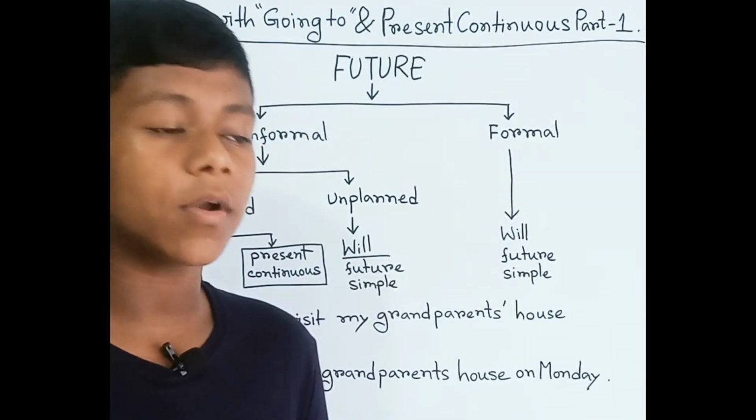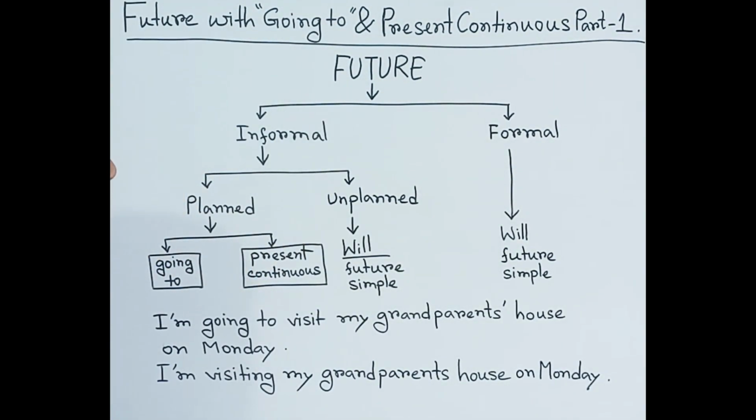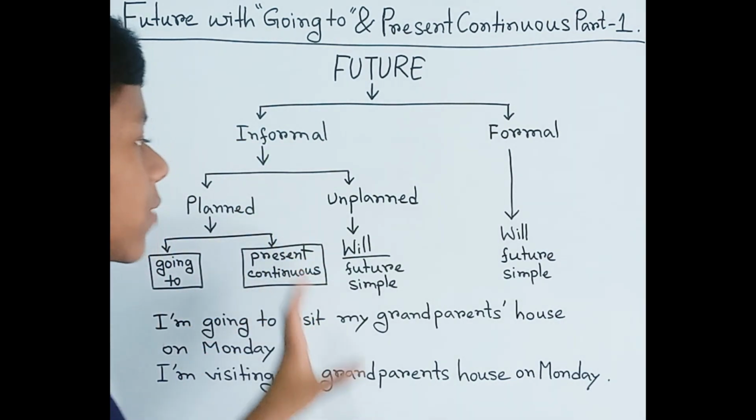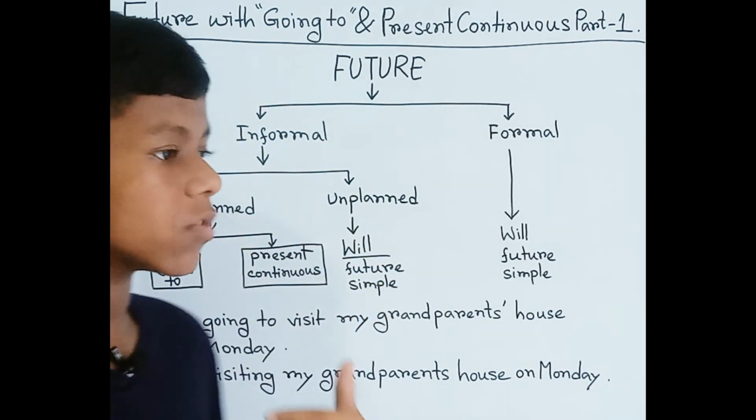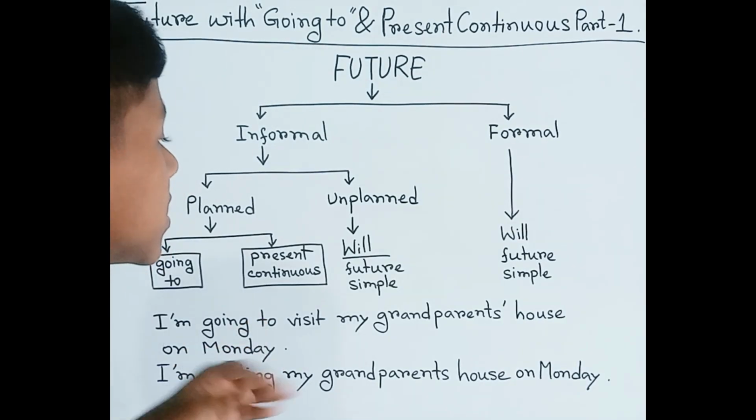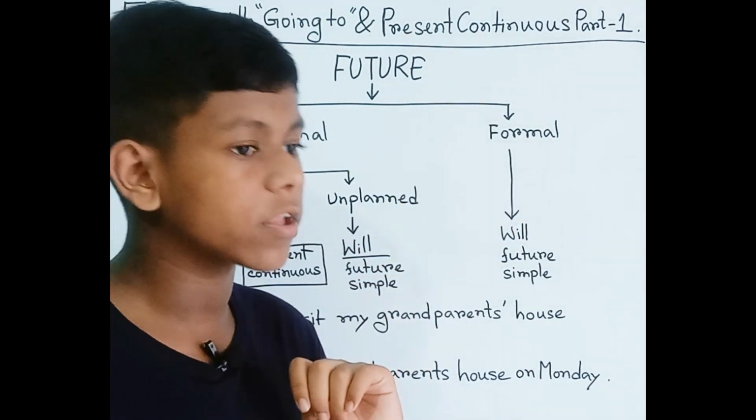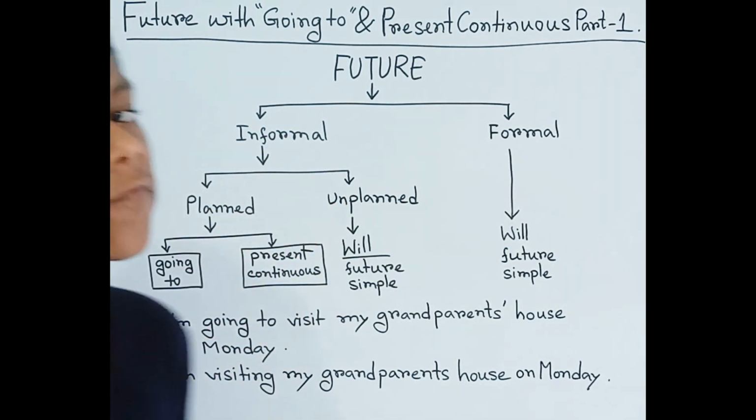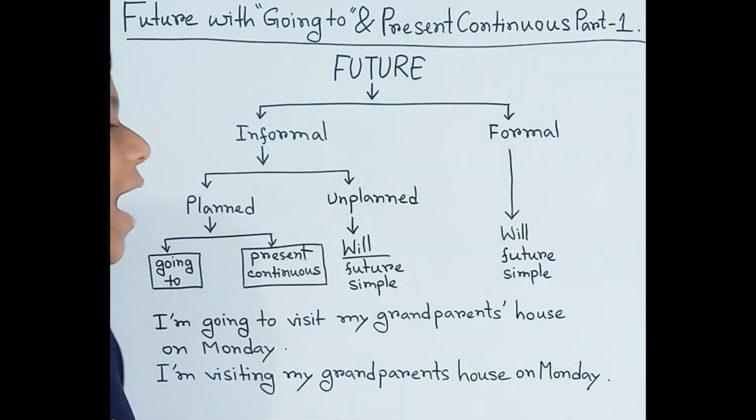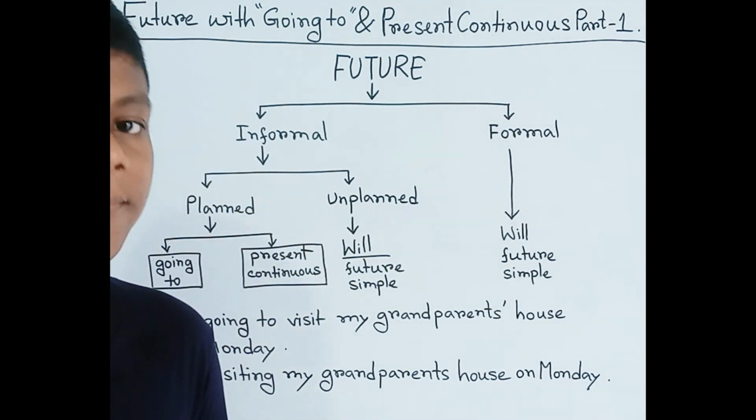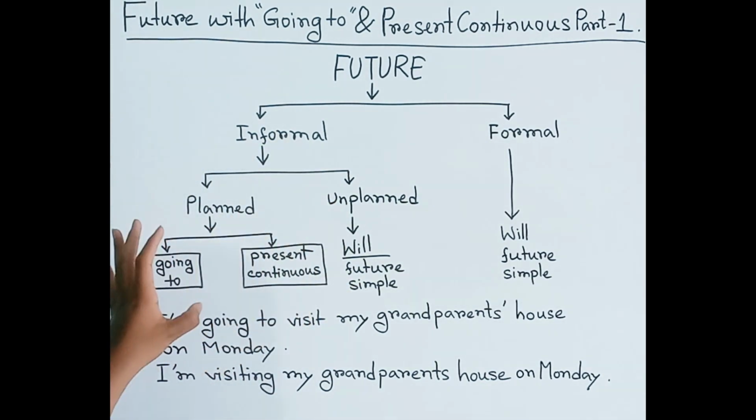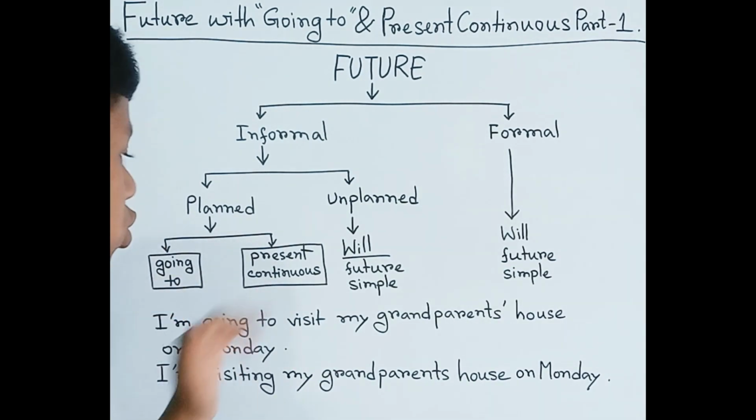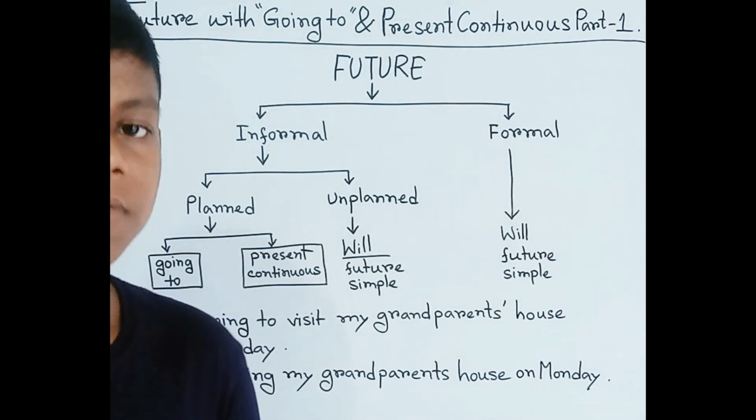But today our main learning is only this planned, because we have already talked about unplanned, one way of informal, and we have talked about the formal. Now we will talk about the planned informal, that is going to and present continuous. So our main topic is to talk about the plan, that is going to and present continuous. That's why I have started the video.